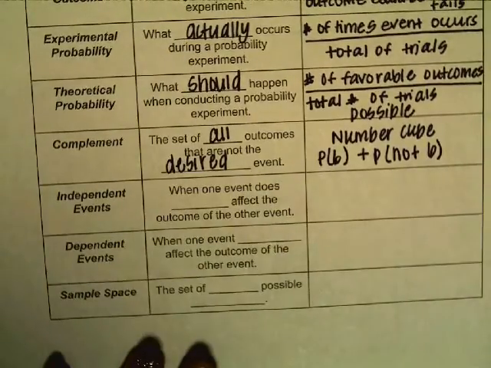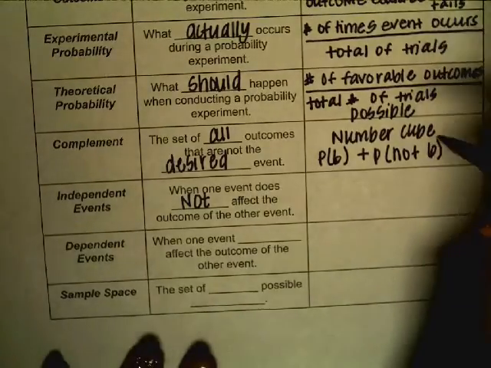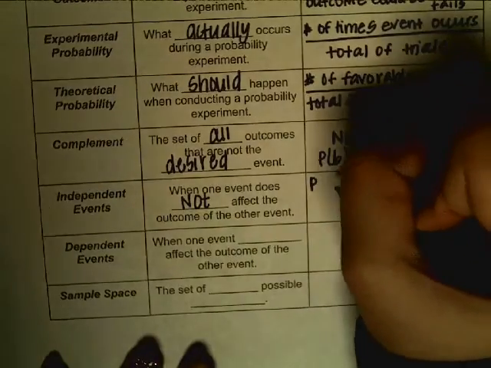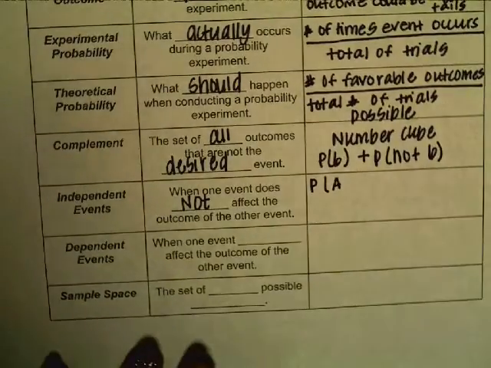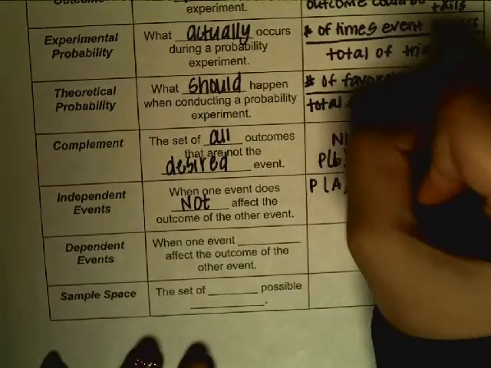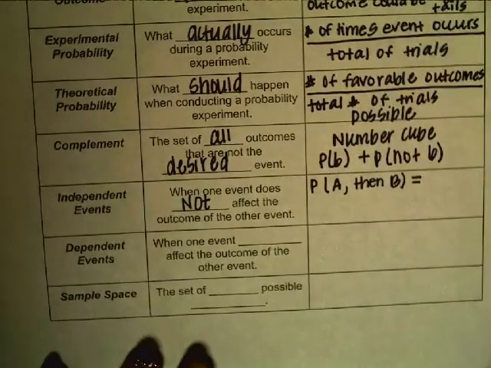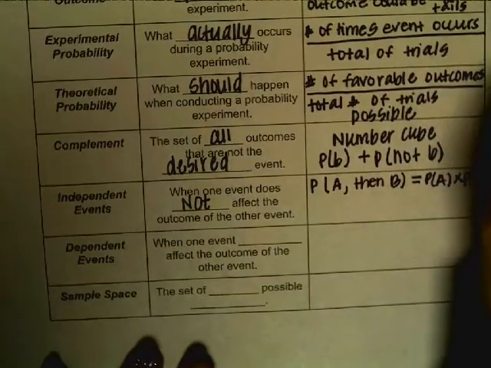Independent events. When one event does not affect the outcome of the other event. So for example, your probability of doing trial A, then B, would equal the same as probability of A times probability of B.